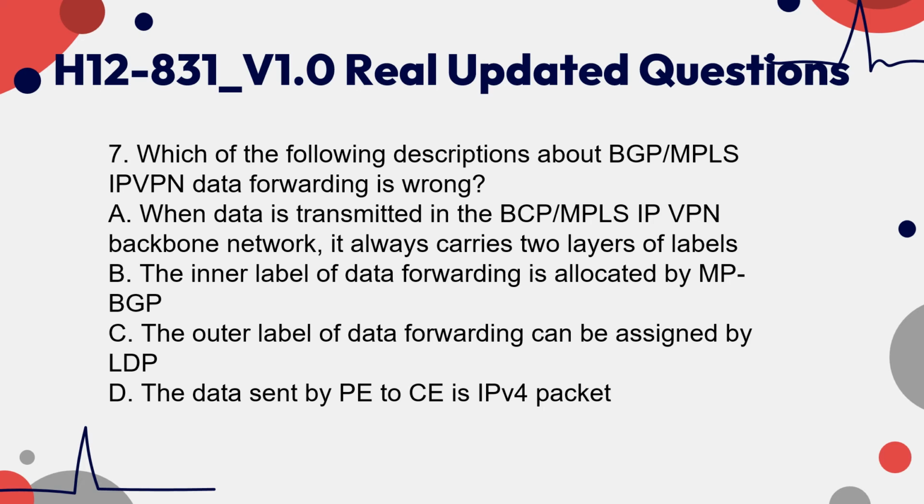7. Which of the following descriptions about BGP MPLS IP VPN data forwarding is wrong? A. When data is transmitted in the BGP MPLS IP VPN backbone network, it always carries two layers of labels. B. The inner label of data forwarding is allocated by MP-BGP. C. The outer label of data forwarding can be assigned by LDP. D. The data sent by PE to CE is an IPv4 packet.